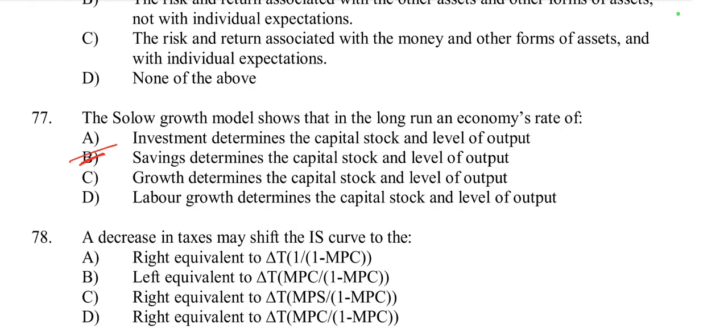In the Solow growth model, the saving rate influences the steady state level of capital stock and consequently the level of output. The model demonstrates that higher saving leads to a higher capital stock and output in the long run, but it doesn't affect the long term growth rate, which is determined by exogenous factors such as technological progress. So option B is right here.